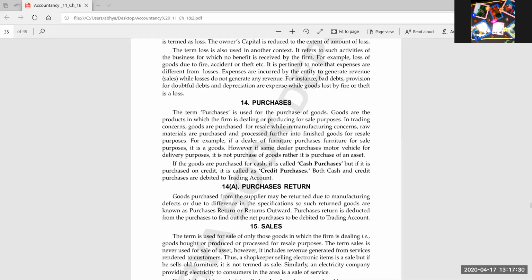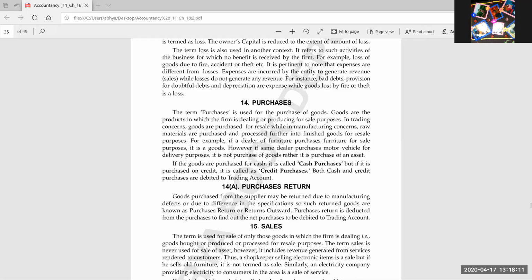So write down the formula, please. The formula here is: total purchases is equal to cash purchases plus credit purchases. Write it down in your notebooks, everyone. Suppose I have purchased two sofa sets costing rupees 50,000 each, and I have made the payment immediately. So my cash purchases is equal to 1 lakh. And 6 chairs costing rupees 10,000 each, and I have promised that I will make the payment for the 6 chairs after 3 months. Tell me, what will be the amount of credit purchases?